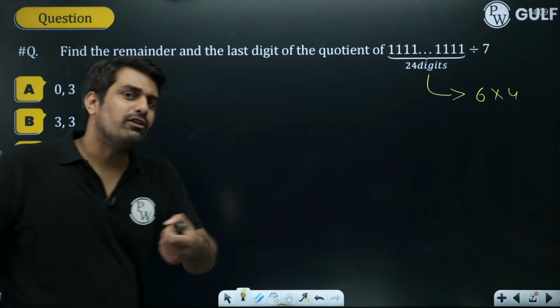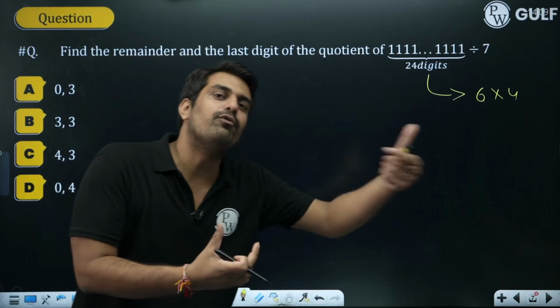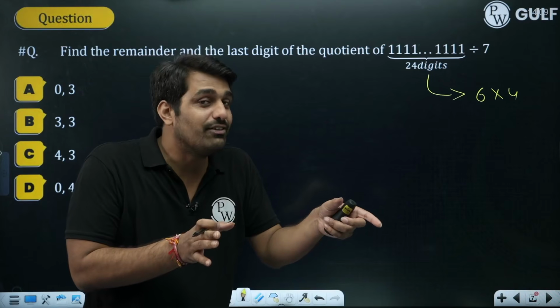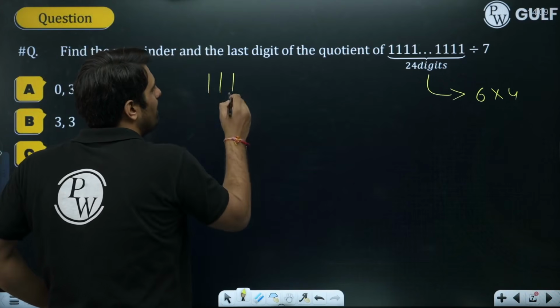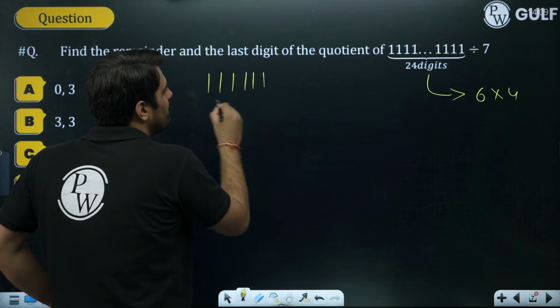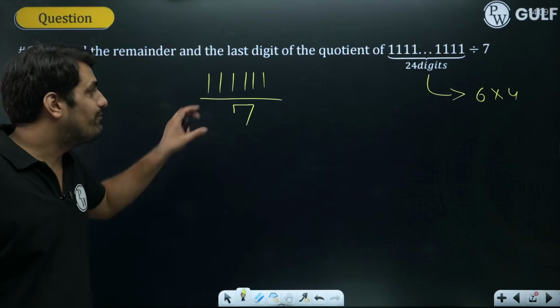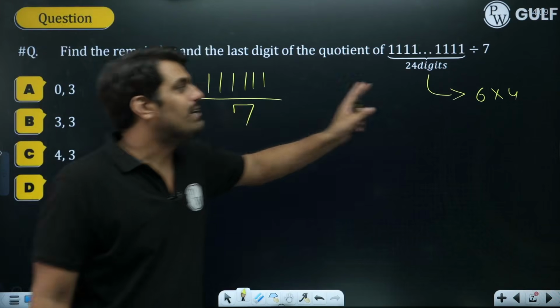So if I check the first 6 digits, whatever be the nature of the problem, that will be repeated 4 times. At the end of the 4th time, it will be the same as it was after the first time. So if I check 1, 1, 1, 1, 1, 1, this 6 digit number, for division by 7, whatever happens over here will be repeated 4 times.